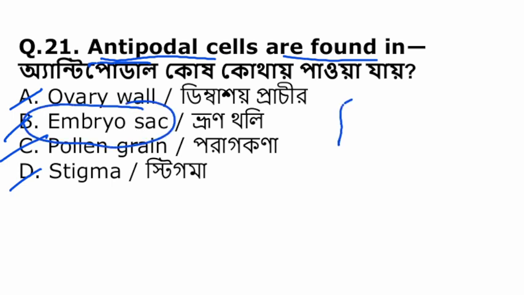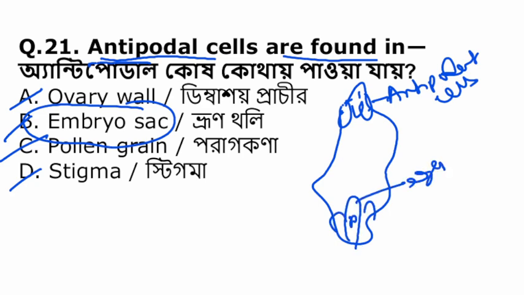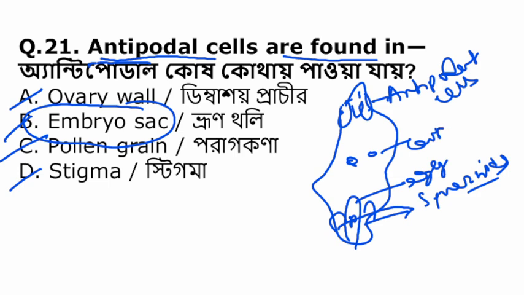If we see the structure of an embryo sac like that, 1, 2, 3, these are known as antipodal cells. So among them, this is the egg, and these two are known as synergids. And here this is the central cell. This is a matured embryo sac.